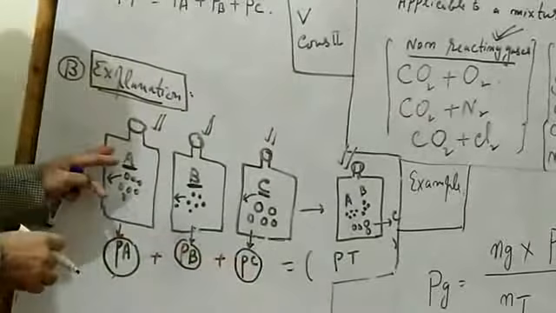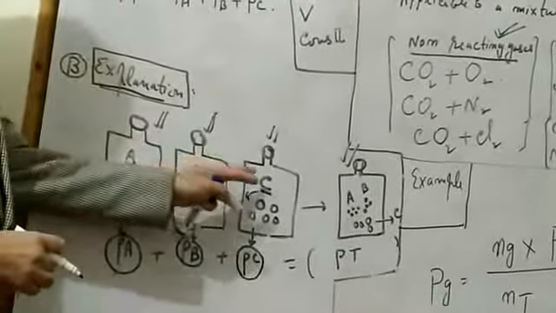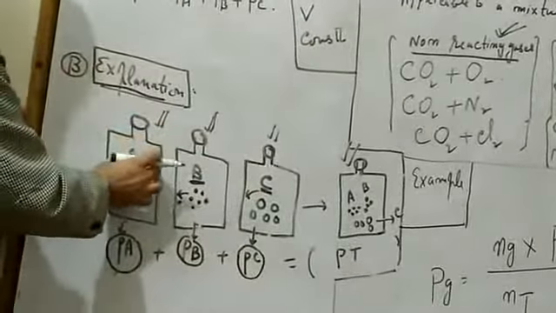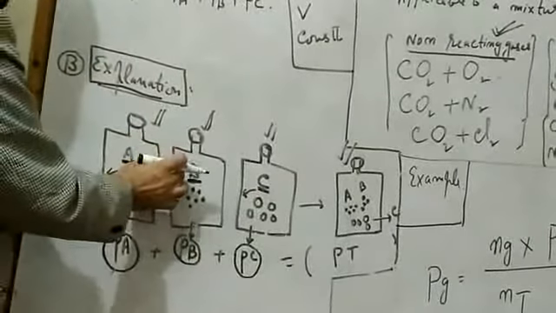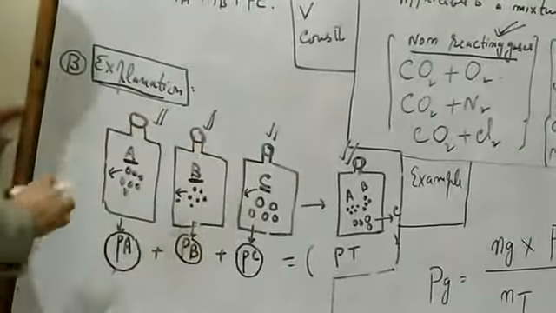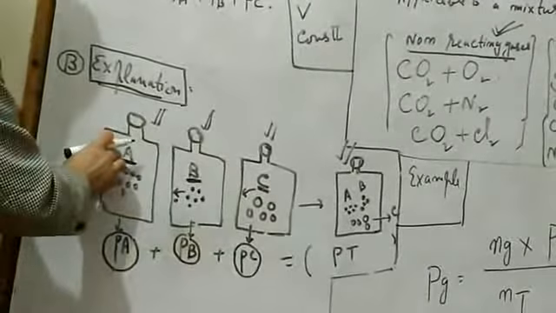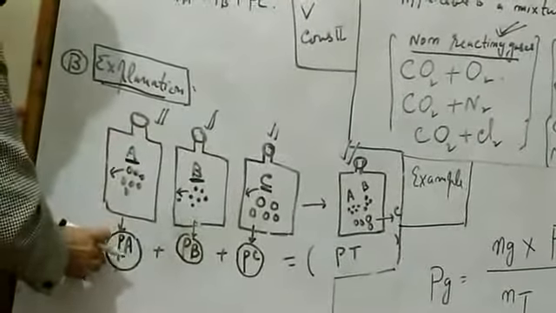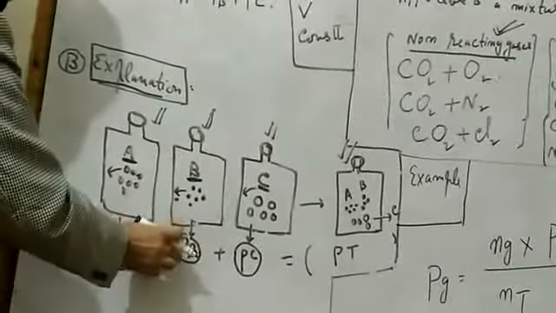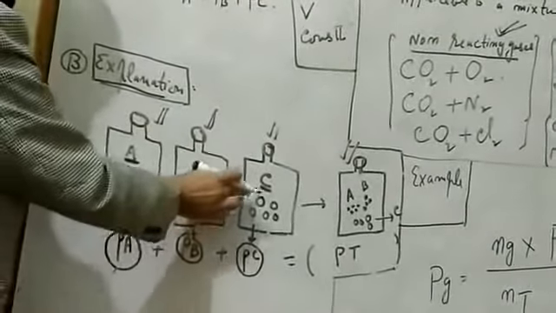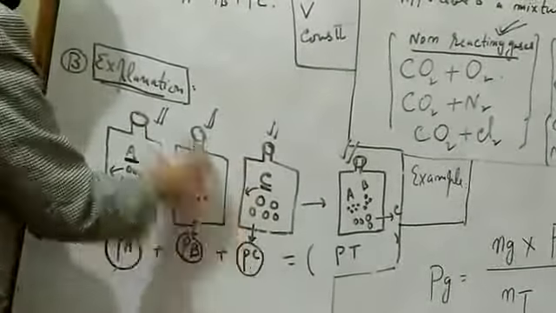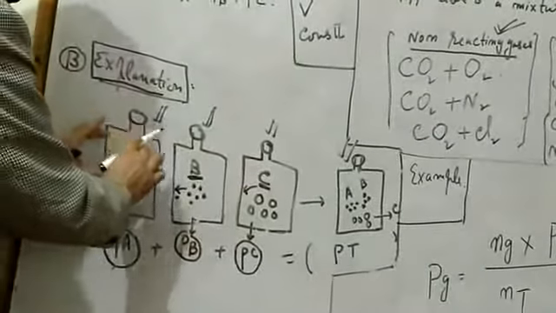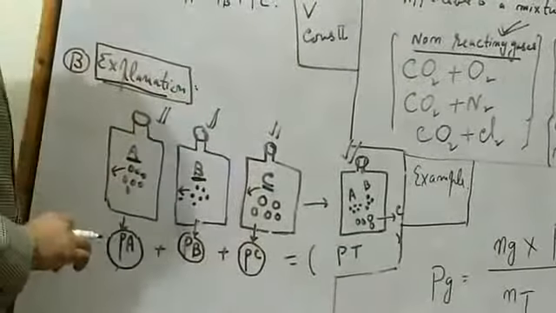So, three gases are here, A, B, C. All these gases are enclosed in separate containers. The partial pressure of A in this container is PA, that of B is PB, that of C is PC. These gases are in separate containers. Now, let us